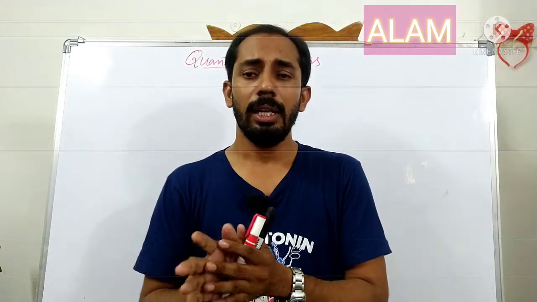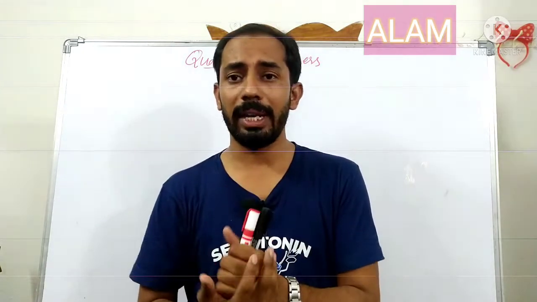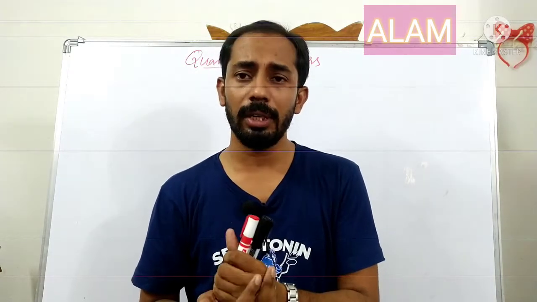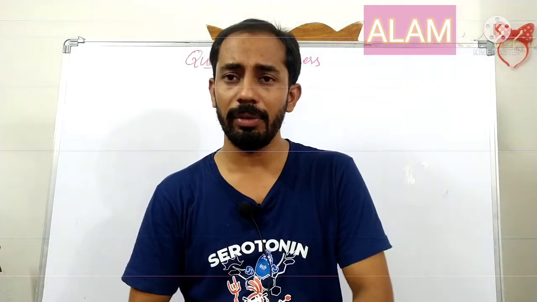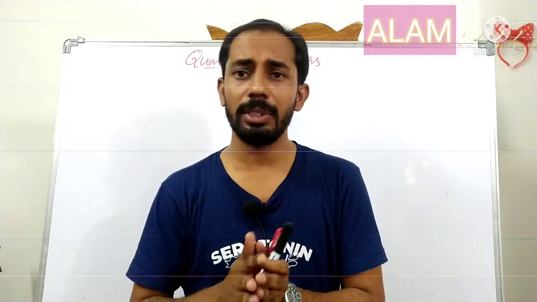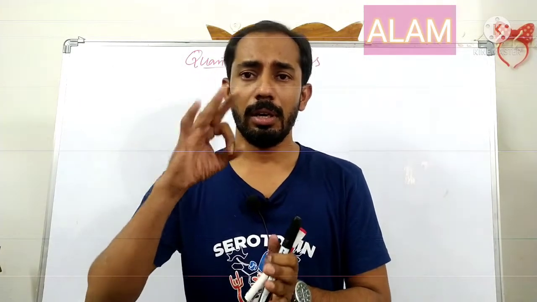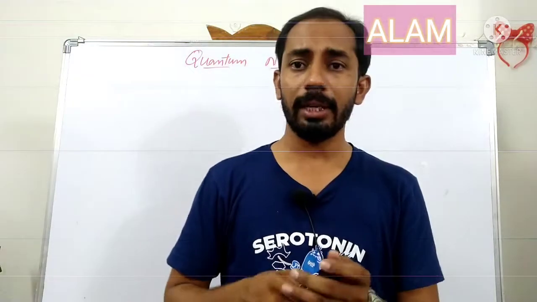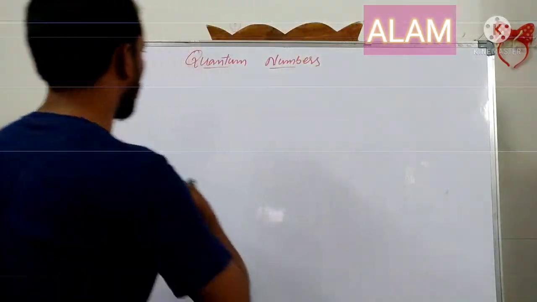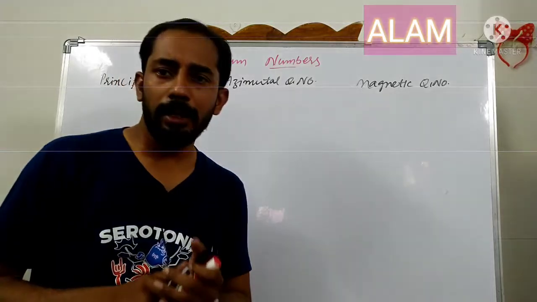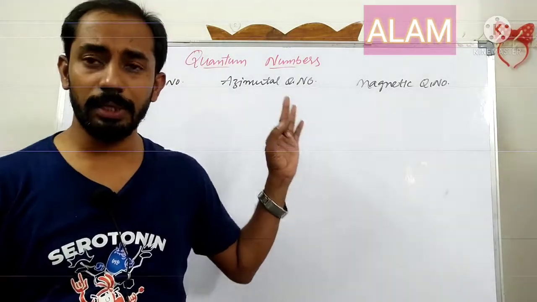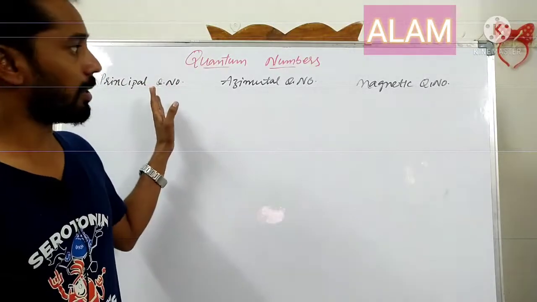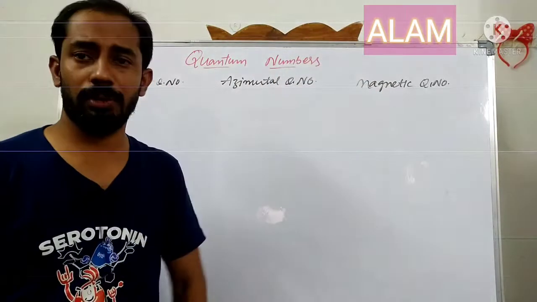So a quantum mechanical model was given by Erwin Schrödinger and Heisenberg. They derived an equation called the Schrödinger wave equation. From the Schrödinger wave equation, three quantum numbers are derived. These are the principal quantum number, the azimuthal quantum number and the magnetic quantum number.